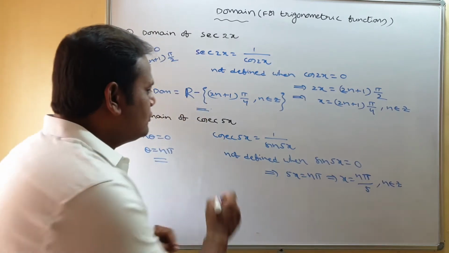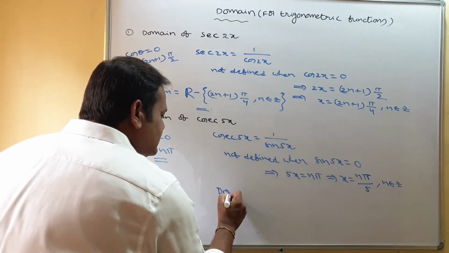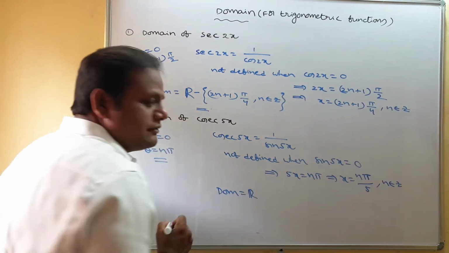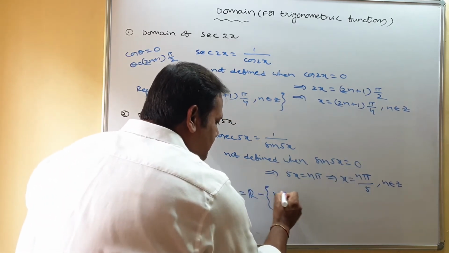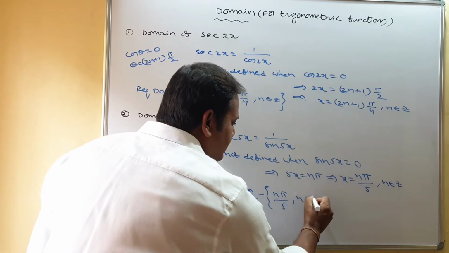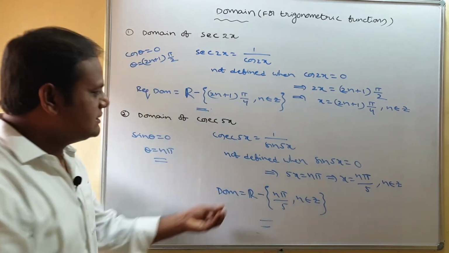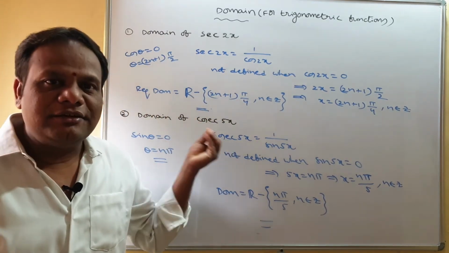The domain of this function is the entire real number set except these values. So R minus {n pi by 5, n belongs to Z}. This is the domain of cosecant 5x.